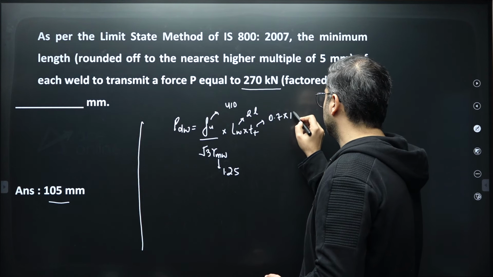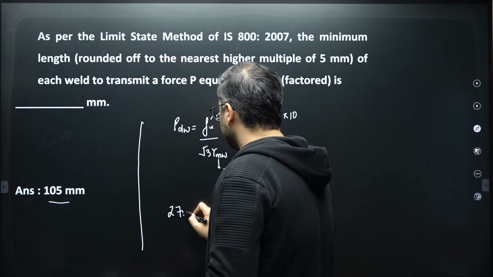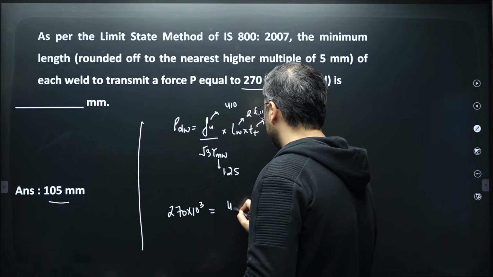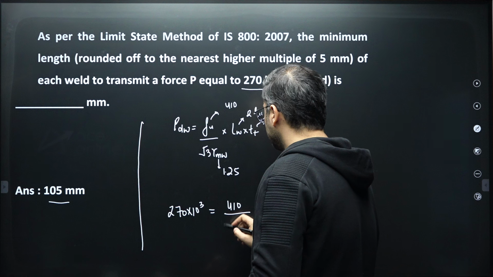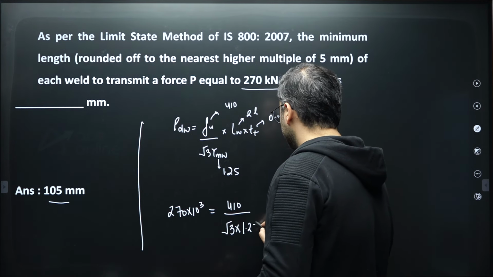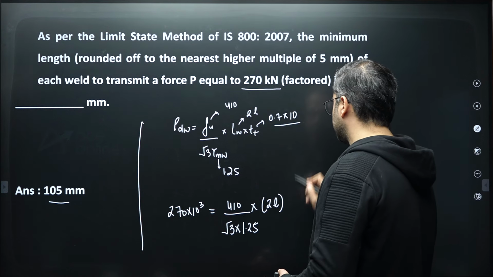So 0.7 into 10. Substitute all the values, so you will get 270 into 10 to the power 3, which will be equal to 410 divided by root of 3 divided by 1.25 into 2 times L multiplied by 7.